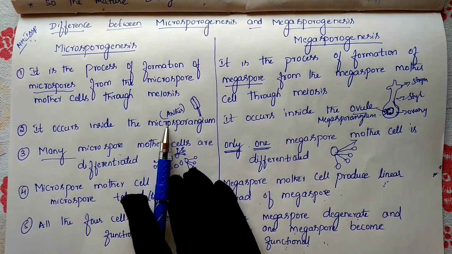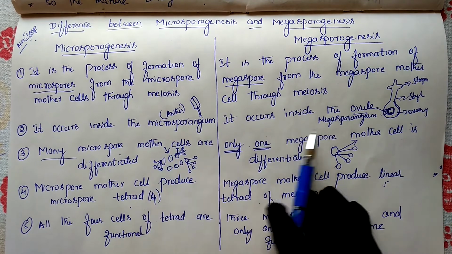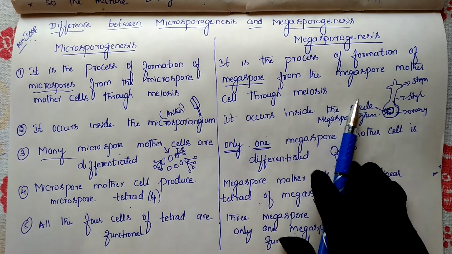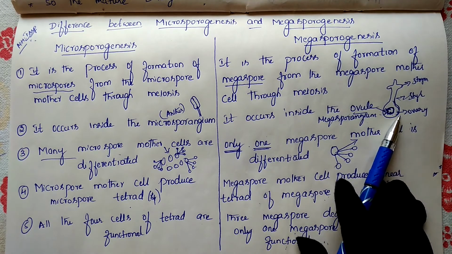Next, where it occurs: microsporogenesis occurs inside the microsporangium, which is nothing but the anther. Megasporogenesis occurs inside the ovular megasporangium, and this ovule is present inside the ovary.